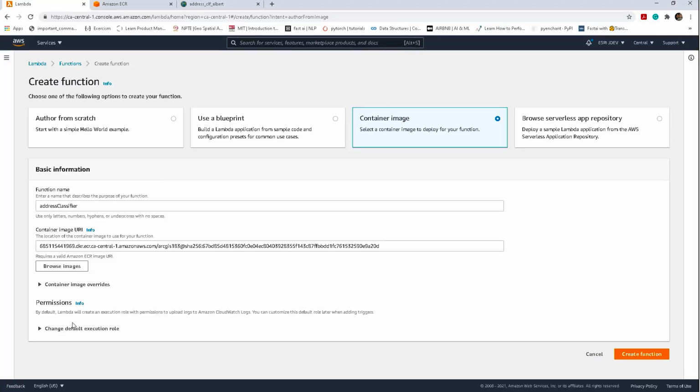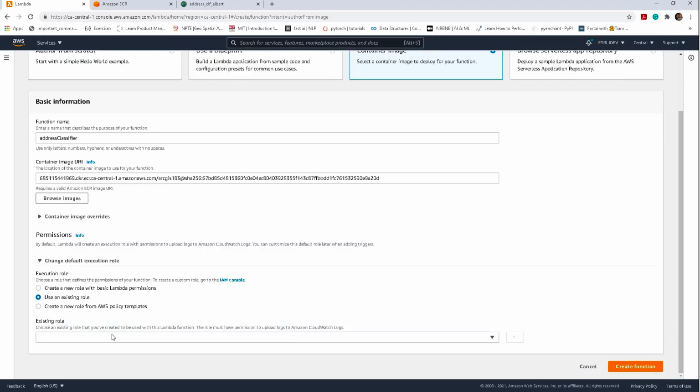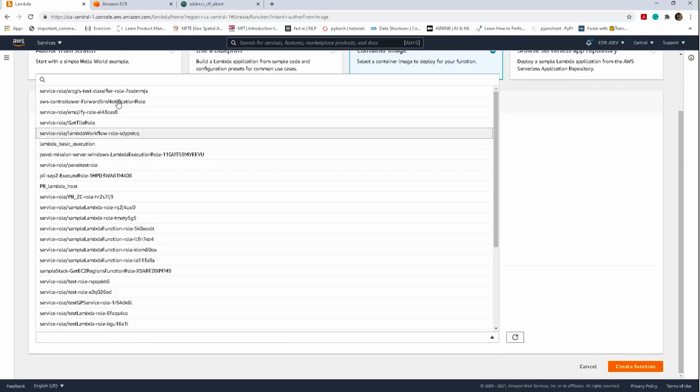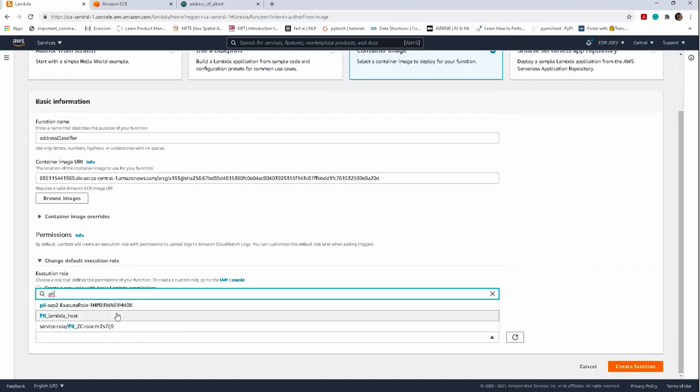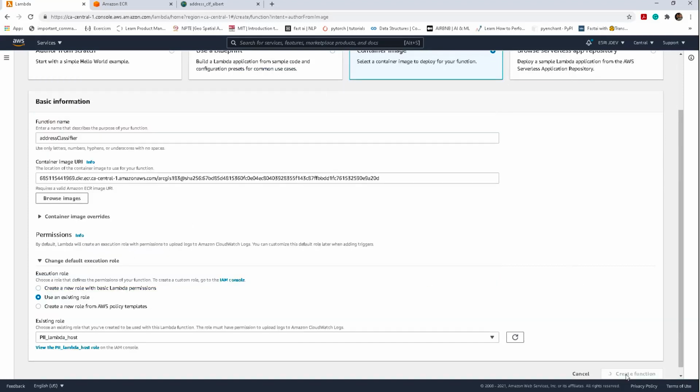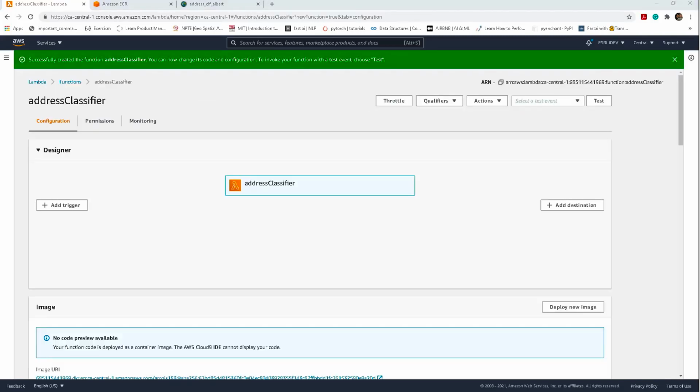And since our function will also be writing or caching the model weights into the S3 bucket, we will need to provide a role which has read-write access to the S3 bucket. And then we can go ahead and create the function. Alright, the Lambda function has been created now.